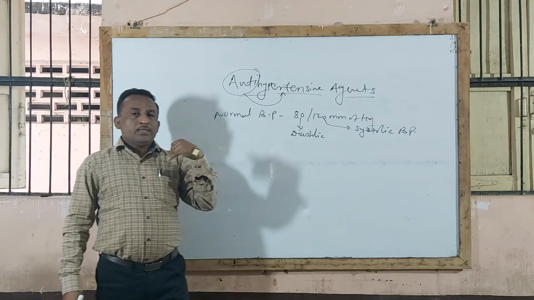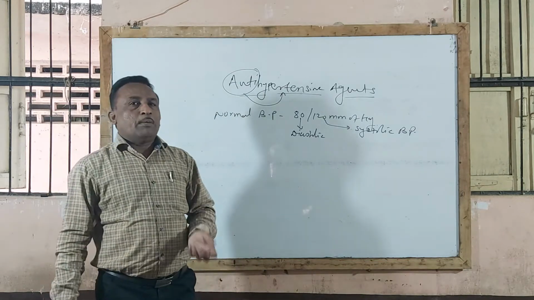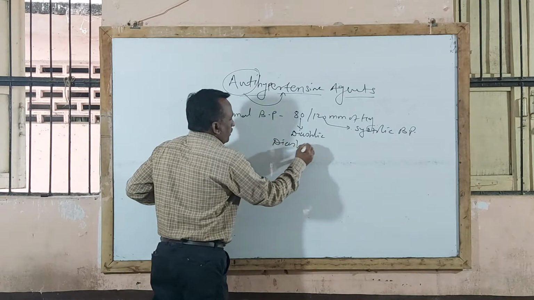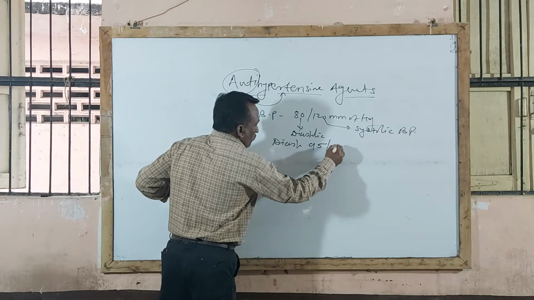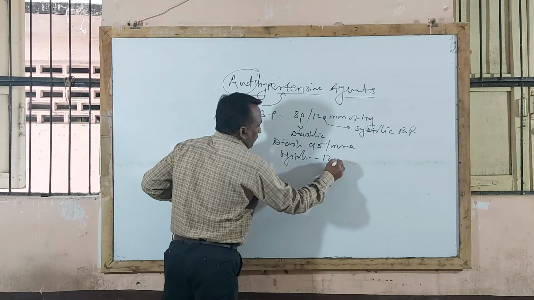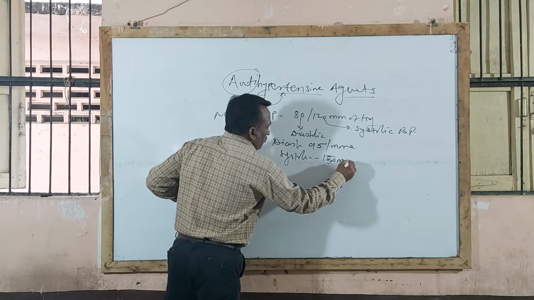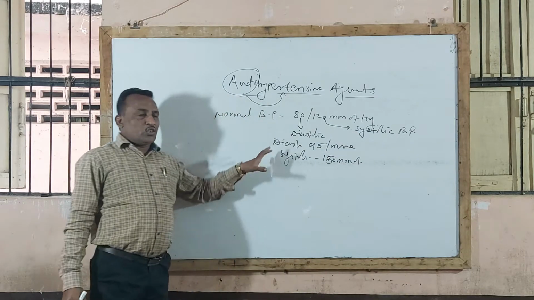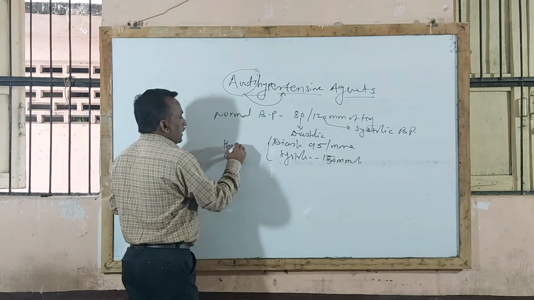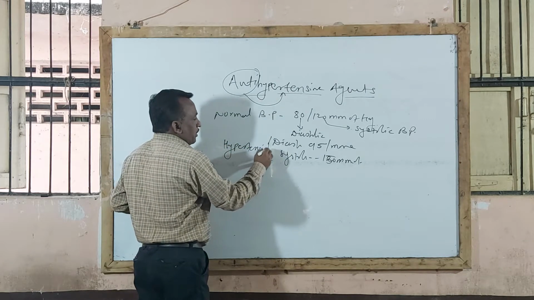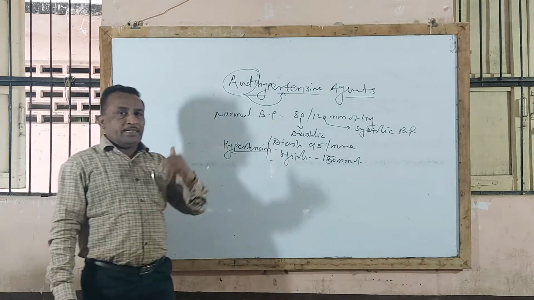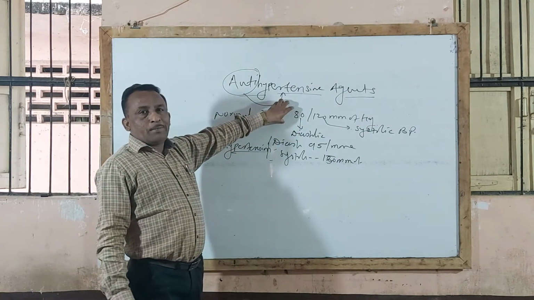But whenever there is an abnormal elevation in blood pressure, that is diastolic blood pressure of 95 mm of mercury or more, and systolic blood pressure of 150 mm of mercury or more, then the condition is called as hypertension. What is hypertension? Hypertension is nothing but an abnormal rise in blood pressure.